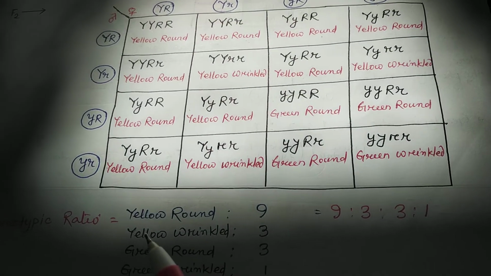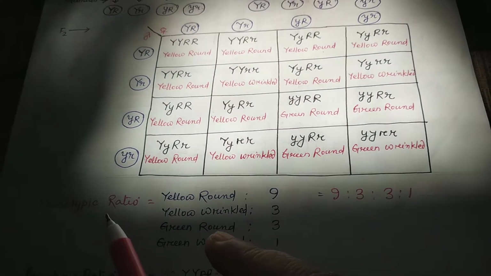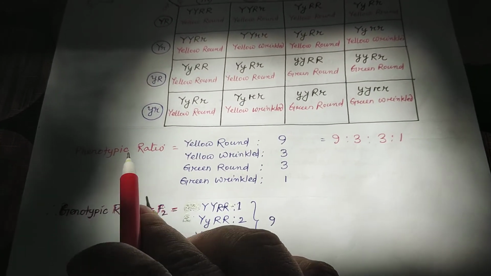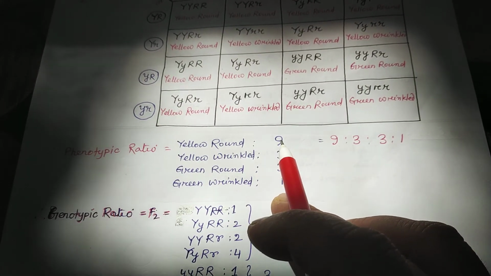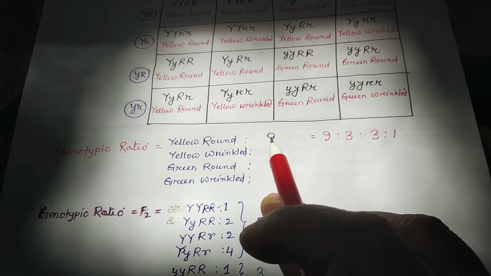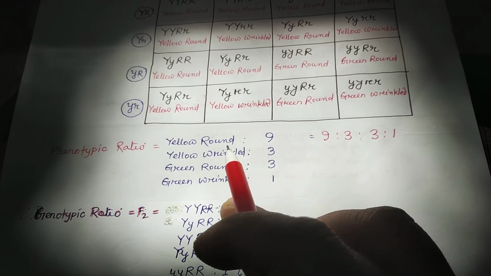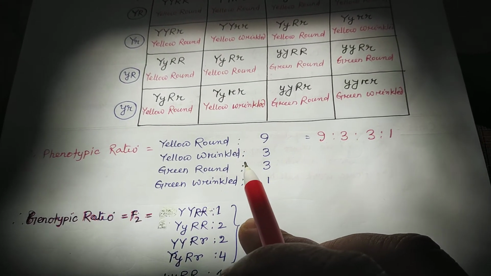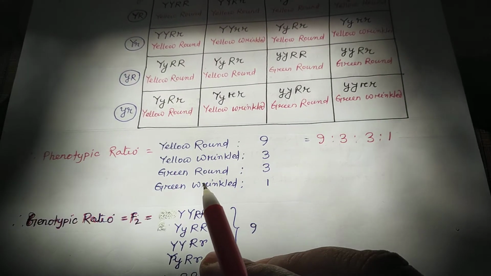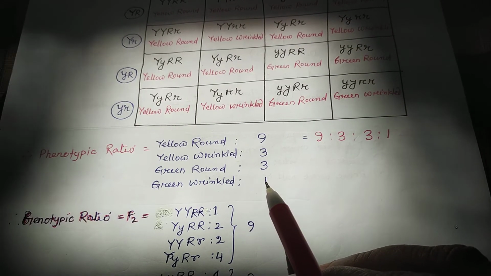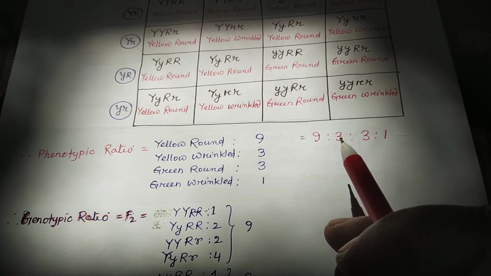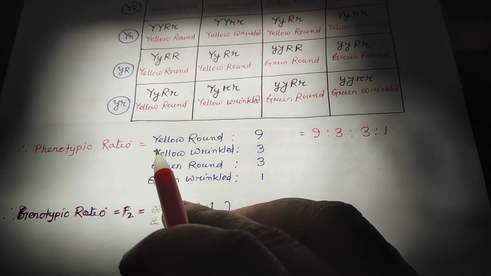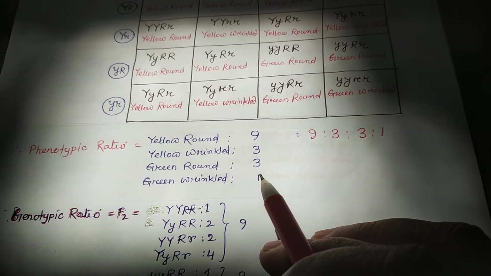But in the second generation, we can see the phenotypic ratio: yellow round are 9. You have to count. Yellow round are 9, yellow wrinkled are 3, green round are 3, and green wrinkled is 1. So the ratio is 9:3:3:1.